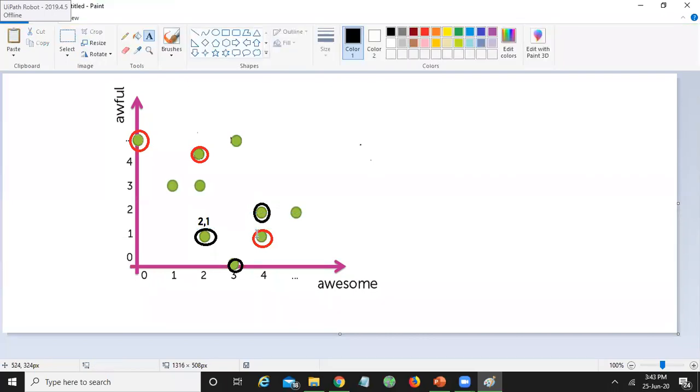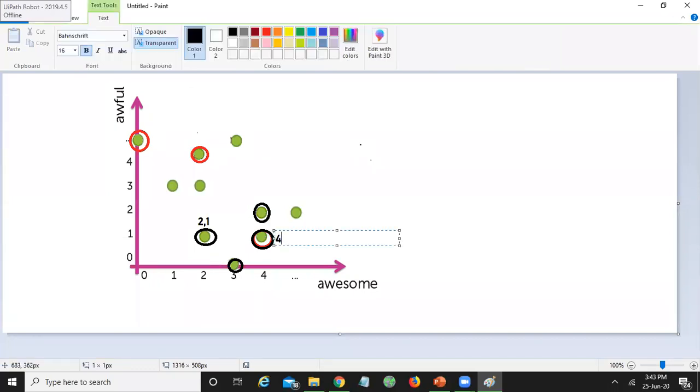Similarly, this is a positive statement, right? So I'm going to replace it with the black color. This is actually what it has. This is the point 4 comma 1. That means I have 4 awesomes and 1 awful.